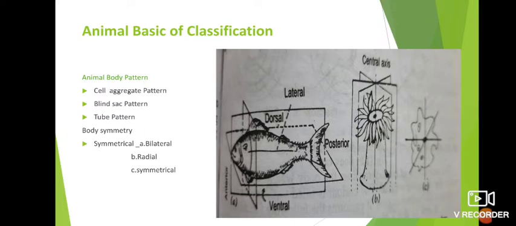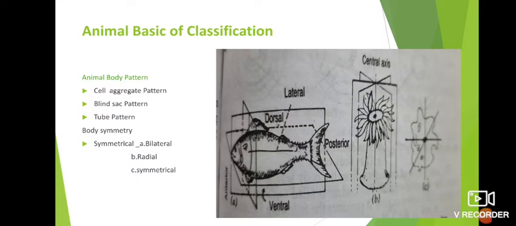Then the second is body symmetry. See the picture, body symmetry shows bilateral, radial, and asymmetrical. In the bilateral pattern, see the first figure, the body is divided into two equal parts. The right side is a mirror image of the left side. That pattern is called bilateral symmetry. For example, fish, frog, man, and cockroach show the bilateral pattern.